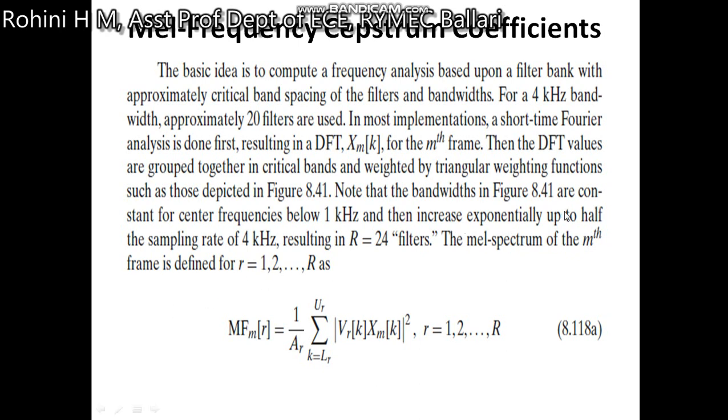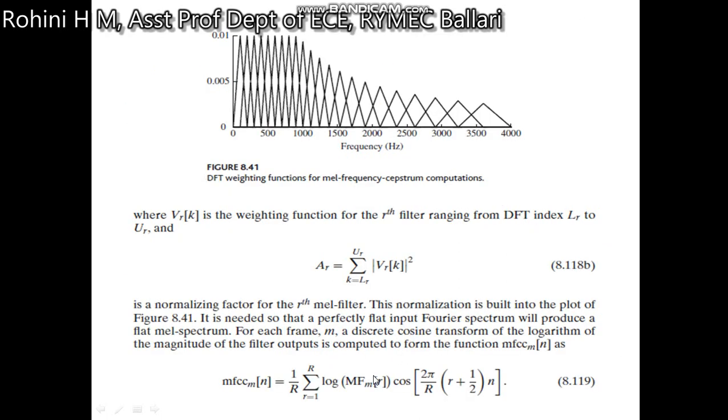And then it increases exponentially up to half of the sample rate of 8 kHz, resulting in R equal to 24 filters. The Mel Cepstrum of the mth frame is defined for R equal to 1, 2 up to R. Then Mel frequency coefficients MF m of R are given by this expression, where V R of k is the weighing function of the rth filter ranging from the discrete Fourier transformation of L R to U R, which is given as A R is equal to summation of V R of k whole square.